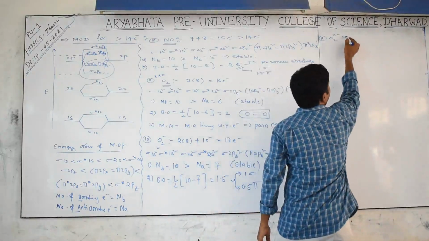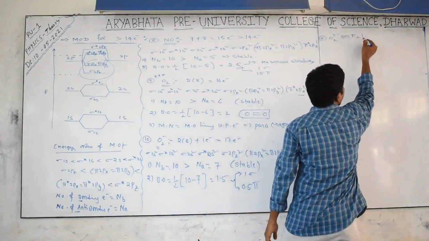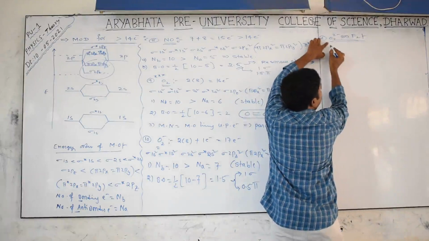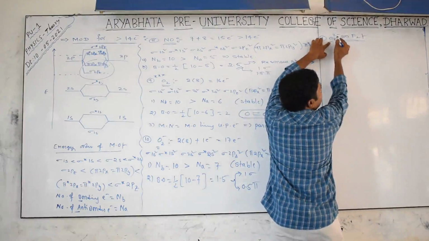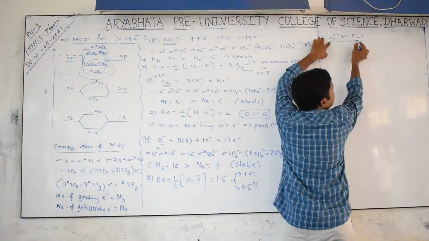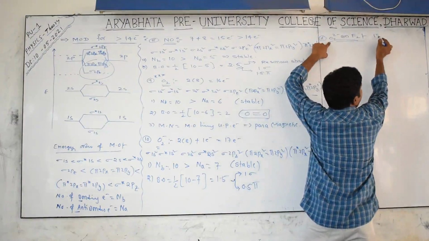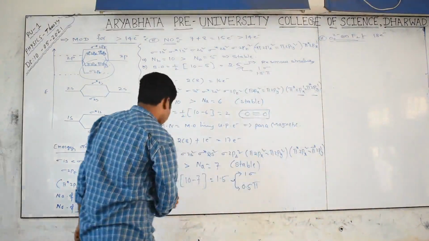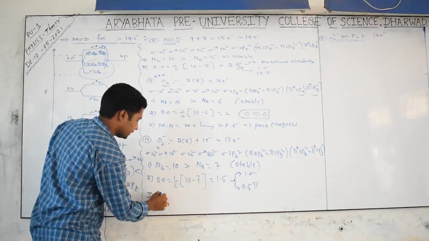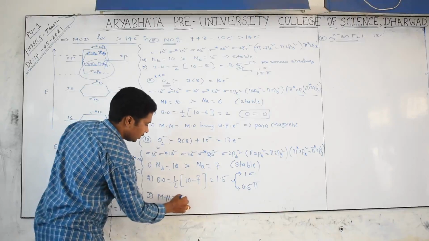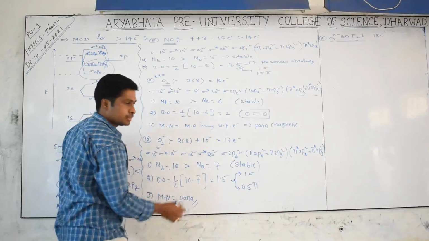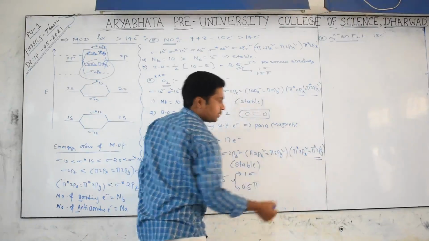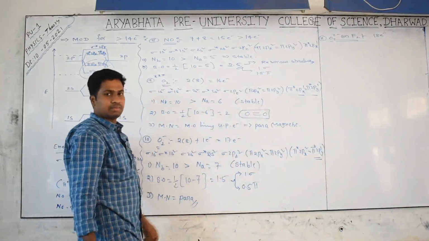Or we can write it for the F2 molecule. Just see O2 minus: 2 eights are 16, gaining 2 becomes 18, or 2 nines are 18. Anyway, 18 electrons. Can we say whether it is paramagnetic or diamagnetic? Yes, the magnetic nature is paramagnetic. Why is it paramagnetic? In all the molecular orbitals up to here they are fully filled, but one molecular orbital has an unpaired electron, thus it is a paramagnetic